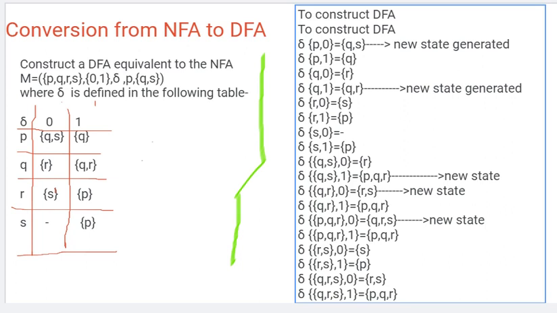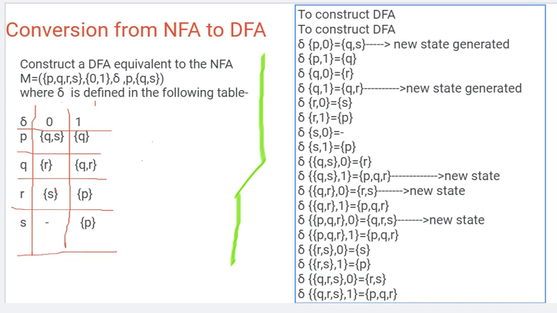In the previous video we already discussed that in every DFA, deterministic finite automata, for every input there will be a unique path. But in an NFA, for the zero string, for epsilon, there can be no path, there can be one path, there can be multiple paths. That is a non-deterministic finite automata.